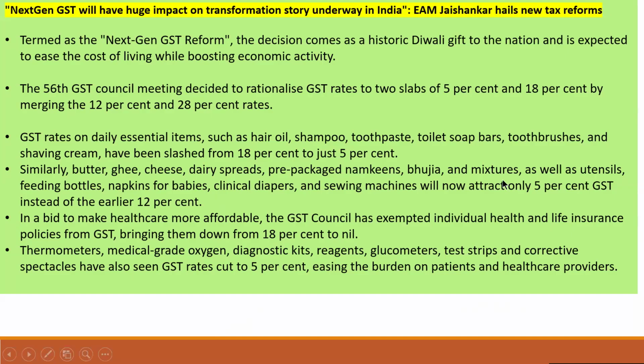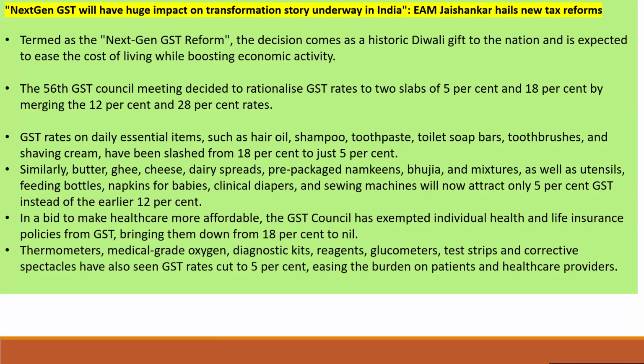In a bid to make healthcare more affordable, the GST Council has exempted individual health and life insurance policies from GST, bringing them down from 18% last year to nil this year.